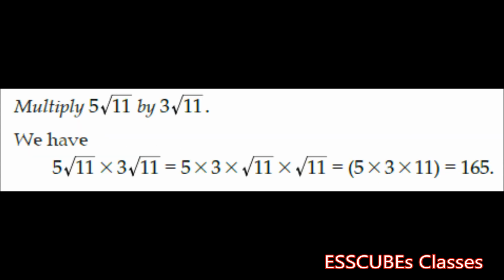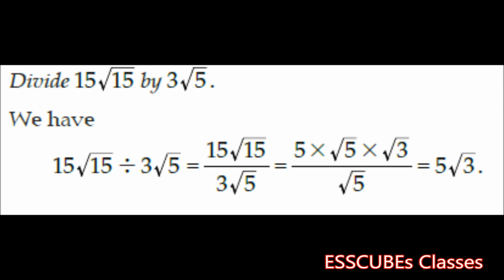If we are asked to multiply 5 root 11 by 3 root 11, since both the terms under the root are 11, we can multiply the terms which are outside the root, 5 and 3, and we'll get 15. While if I multiply both the roots, root 11 into root 11 is nothing but 11. The root goes off. So the result is 165.